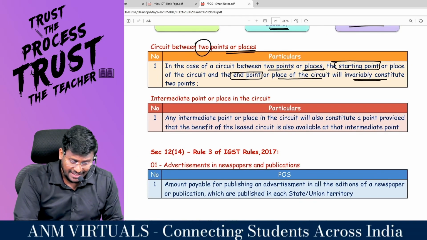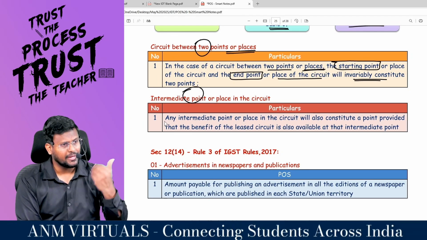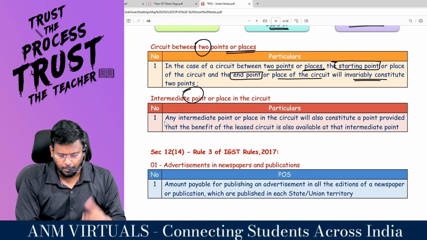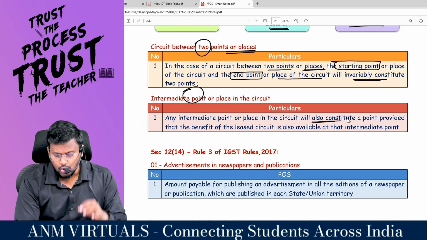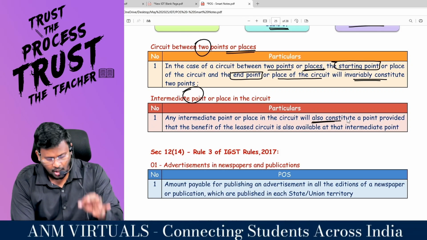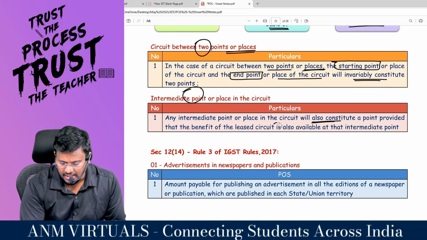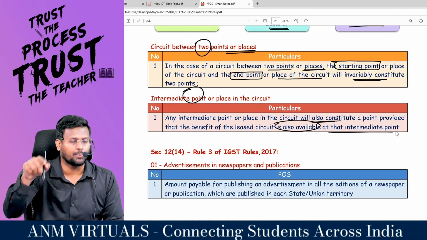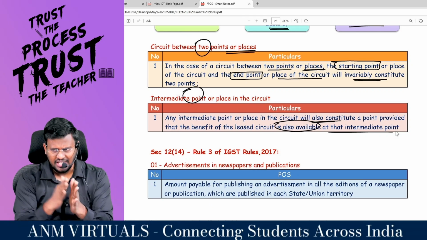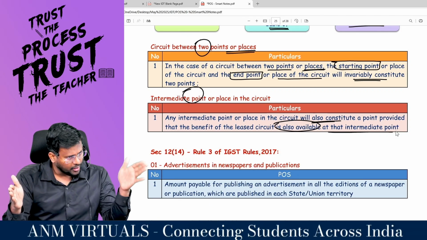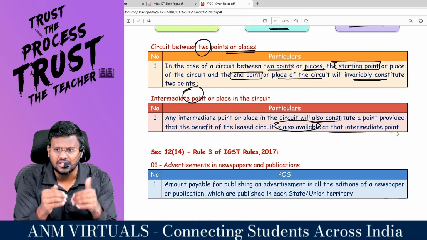Sometimes there may be intermediate points also in the place of circuit. Any intermediate point or place in the circuit will also constitute a point, provided that the benefit of leased circuit is also available at that point. That means if starting point is one point, ending point is one point and intermediate point is another point.